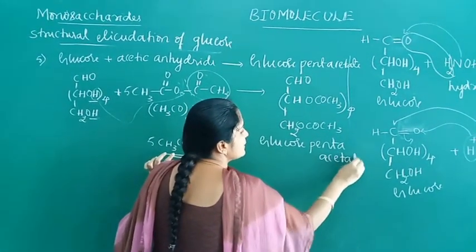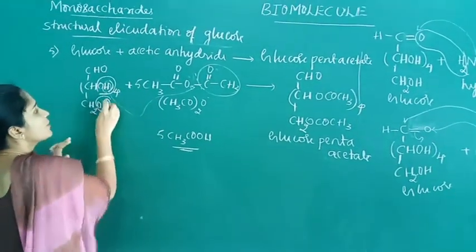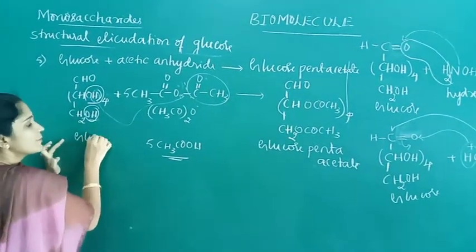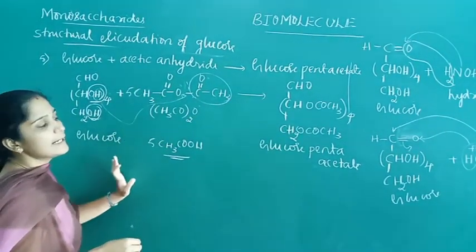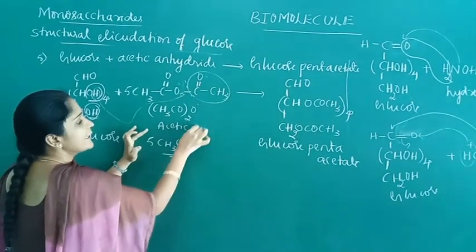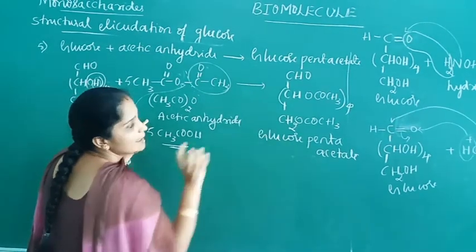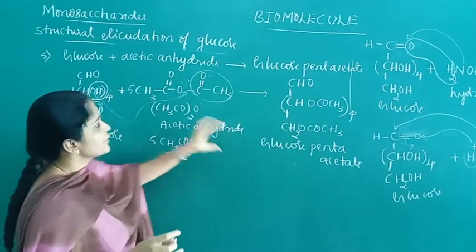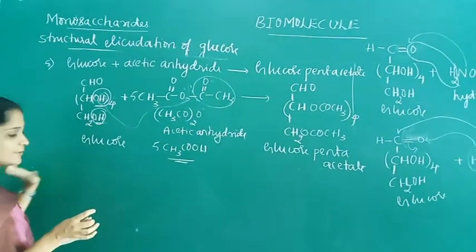So this reaction indicates the presence of 5-hydroxyl groups in glucose. When glucose is treated with 5 molecules of acetic anhydride, we get glucose pentaacetate. So this reaction indicates the presence of 5-hydroxyl groups in glucose.